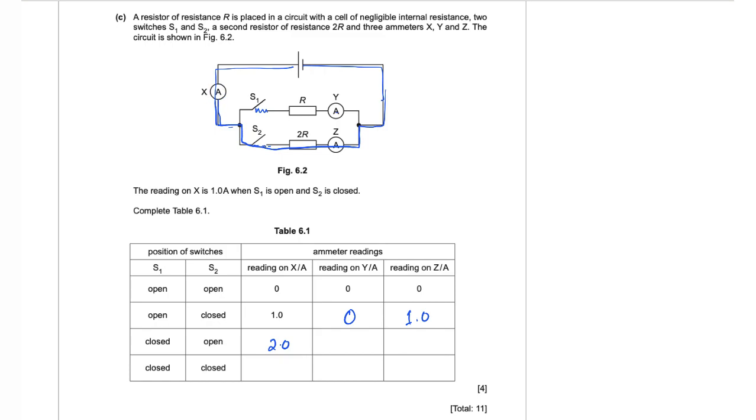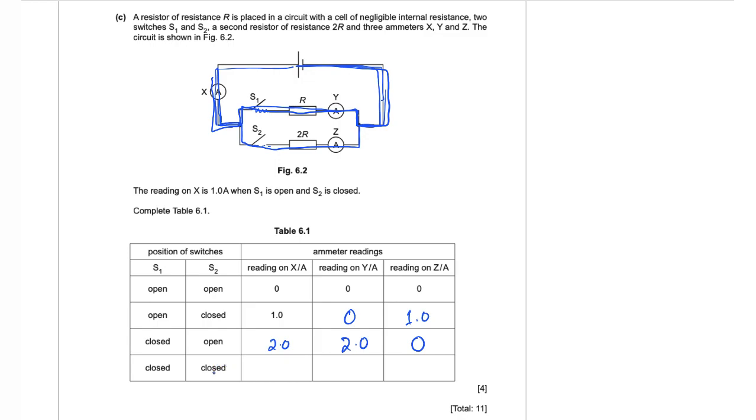And since S1 is closed, this time this highlighted path remains complete, and this is the path which remains incomplete. So there's going to be no current that flows across Z, so it's going to be 0 amperes here. Now when 2 amperes of current flows across X, 2 amperes of current will flow across Y as well, because ammeters X and Y are connected in series. So 2.0 amperes here.